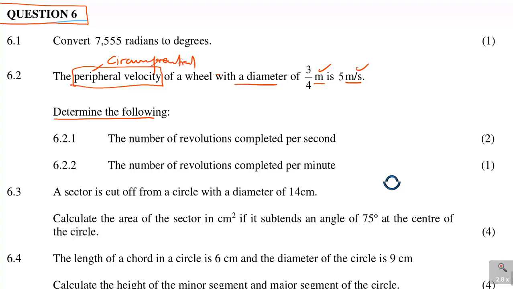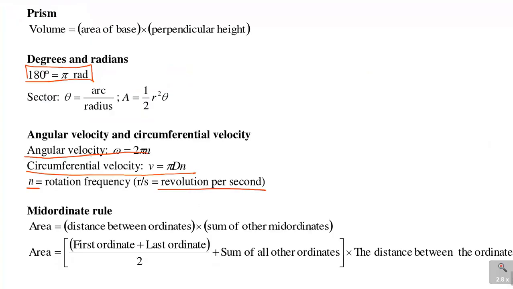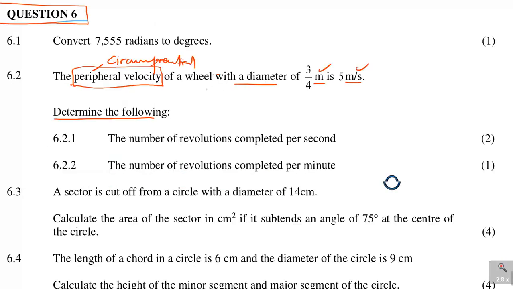So here we're dealing with the formula under circumferential velocity, which is v is pi dn. So for that formula, v is pi big D and n, which is revolutions per second.